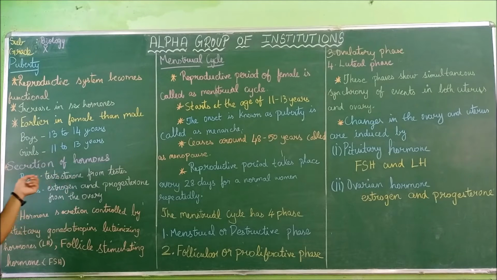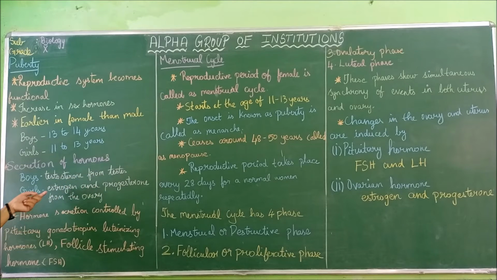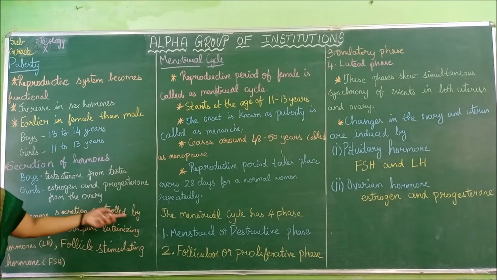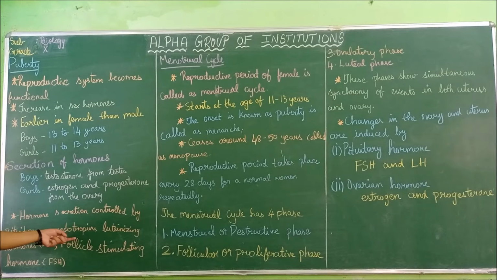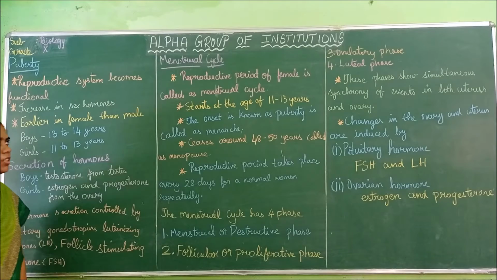Then the secretion of hormones: for boys, testosterone is secreted from the testes, and estrogen and progesterone are secreted in the ovary. Hormone secretion is controlled by the pituitary gonadotropins, luteinizing hormone and follicle stimulating hormone. These are the two hormones that control hormone secretion.